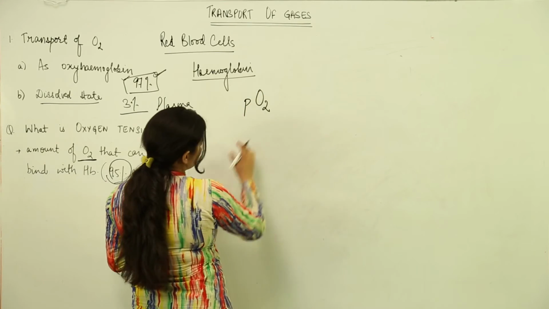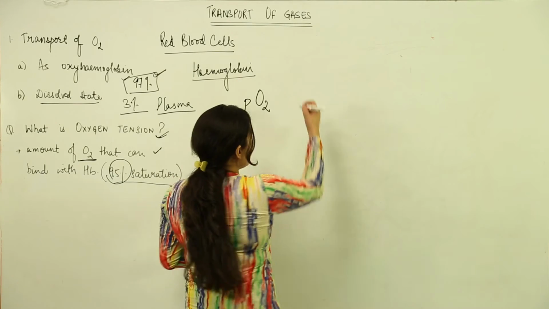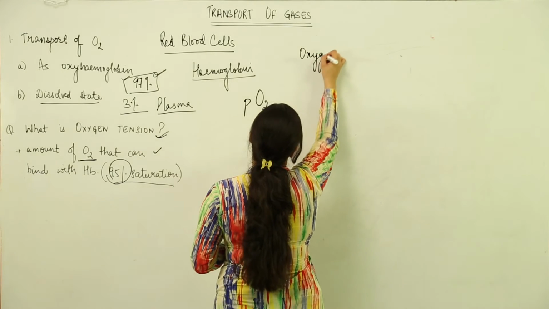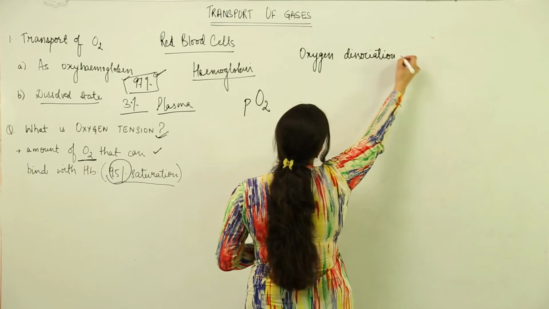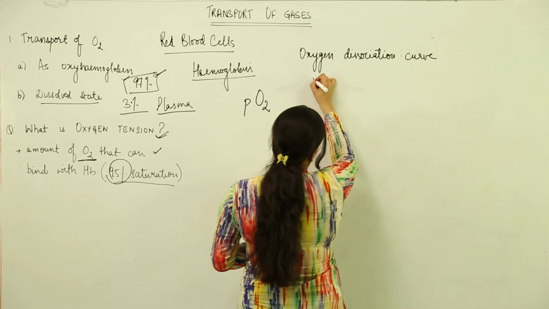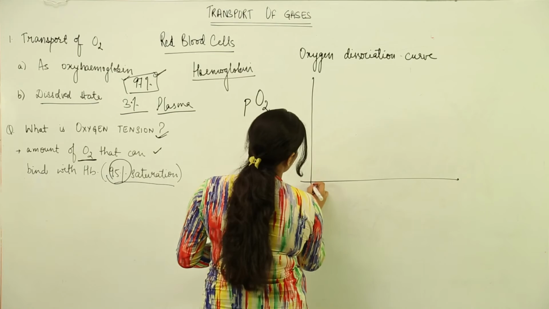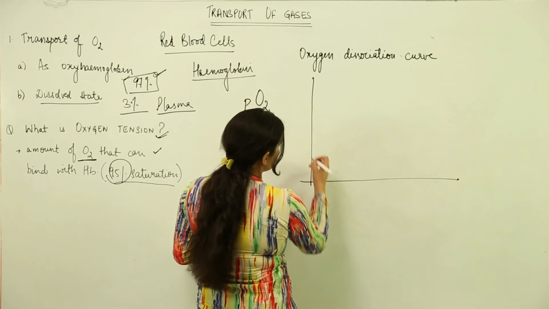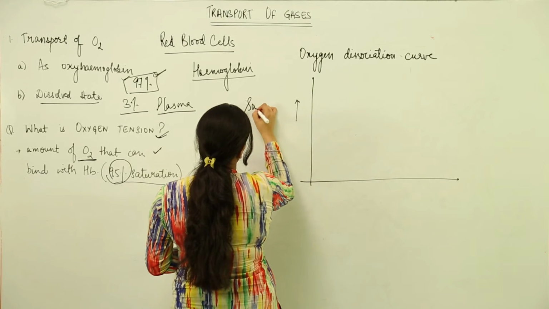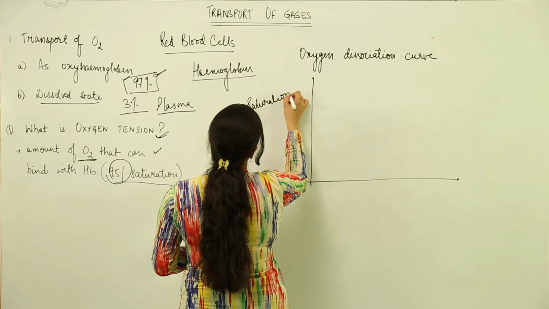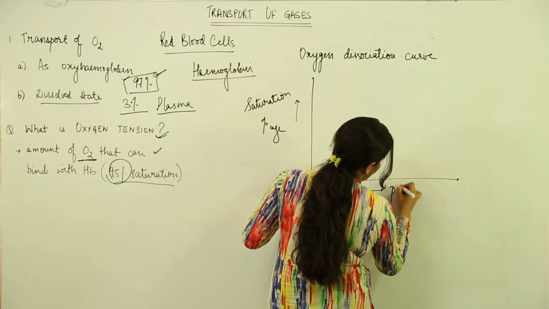And the binding of oxygen, which depends upon the partial pressure of oxygen, is represented like this. This determines at what partial pressure how much saturation would take place, and that gives us the oxygen dissociation curve. Now this curve tells us at what level the saturation comes, at what level the hemoglobin binds maximum, and what would be the least binding of oxygen. Our y-axis shows saturation percentage, and the x-axis represents partial pressure of oxygen.